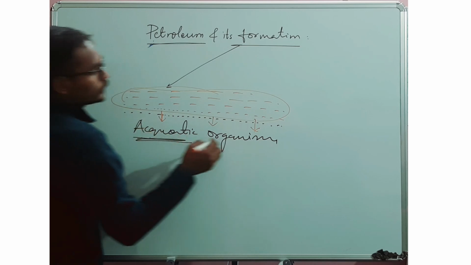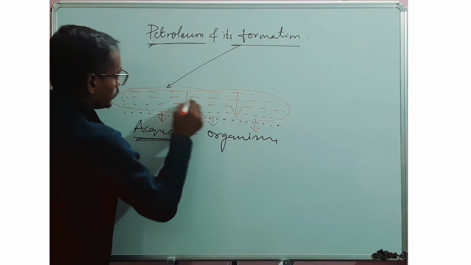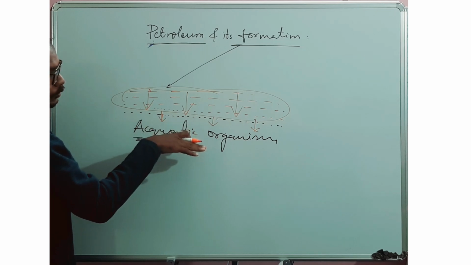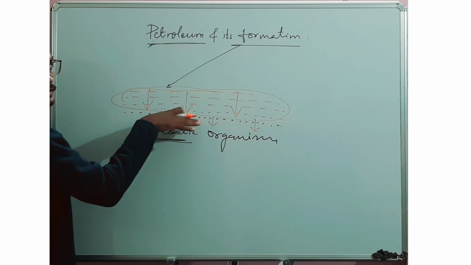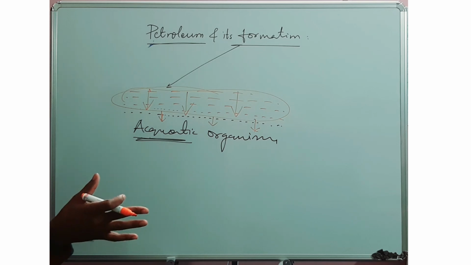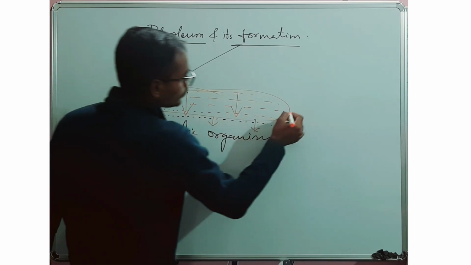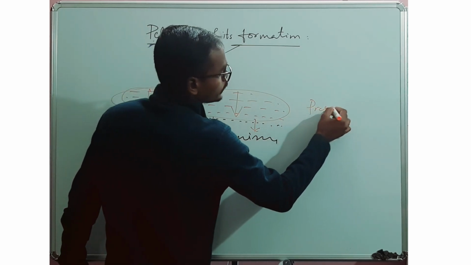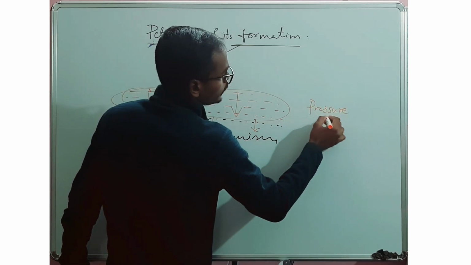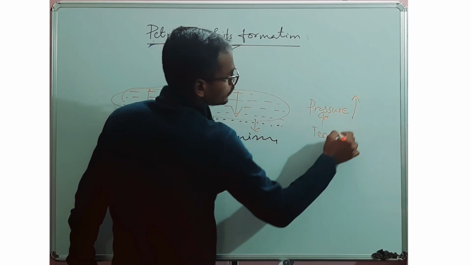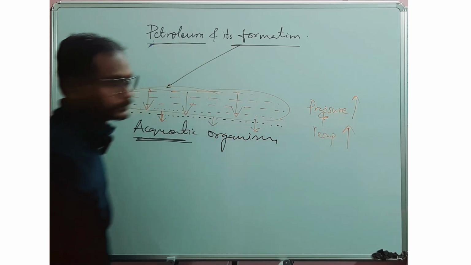This caused high pressure, because the content over these is soil. It is a heavy load. It has a lot of weight. This created high pressure and high temperature.